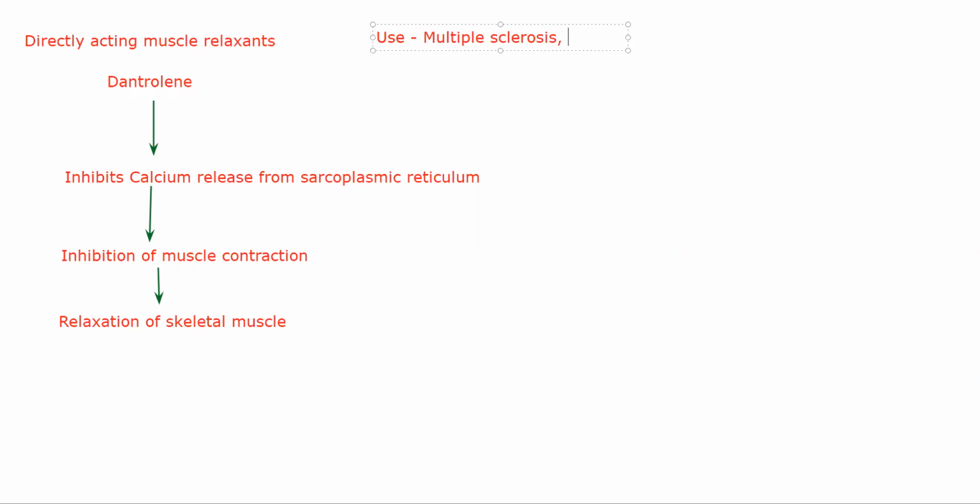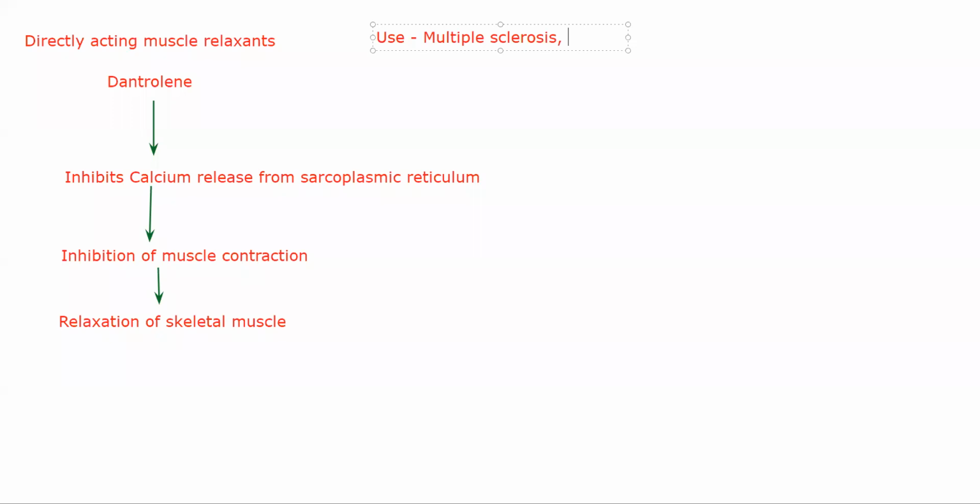Multiple sclerosis is a chronic autoimmune disorder in which your myelin sheath gets degenerated by your antibodies. Okay, the myelin sheath around your neurons, in myelinated neurons there is one autoimmune disorder in which your own immune system attacks your myelin sheath, degenerating it all around your nervous system, because of which you'll have several neurological problems. That condition is called multiple sclerosis.